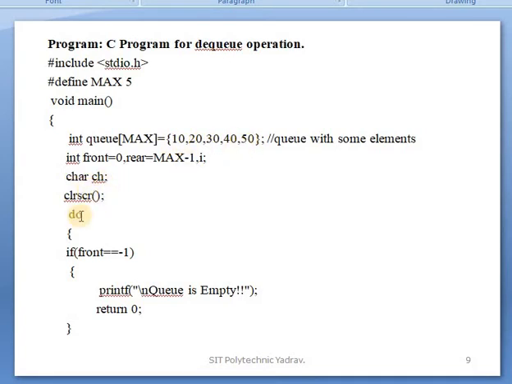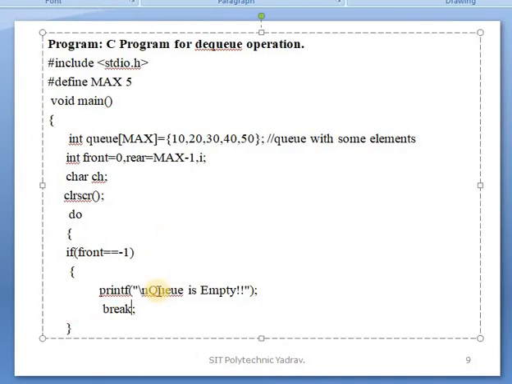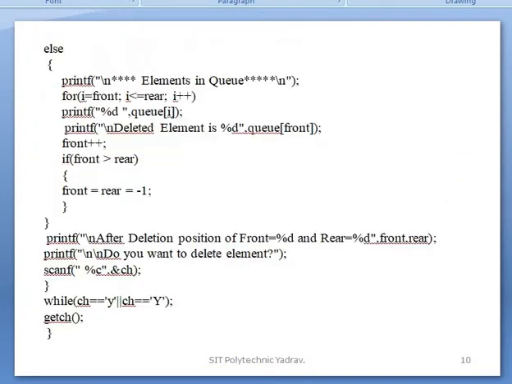A character variable ch is taken. Then a do while loop is taken. If the condition front is equal to minus 1, then automatically the queue is empty. When this condition is true, you return 0, which means you break, using return or break. Then you exit from that do loop and automatically go to the next statement.